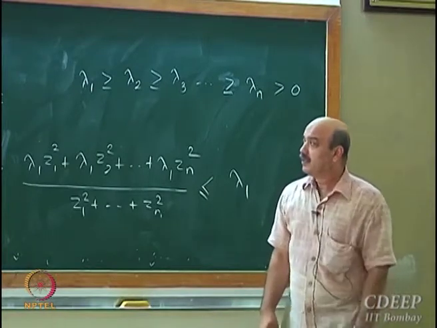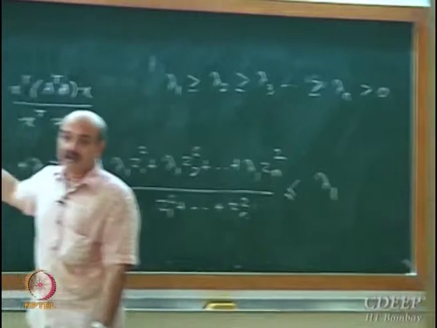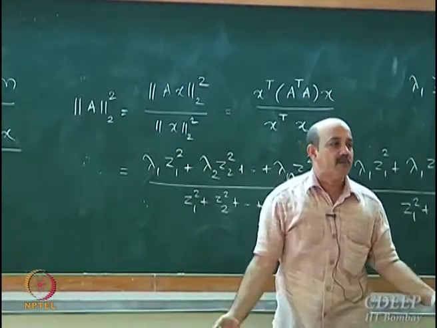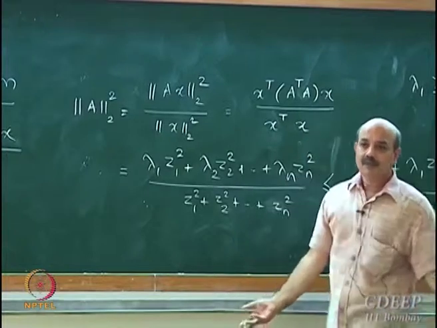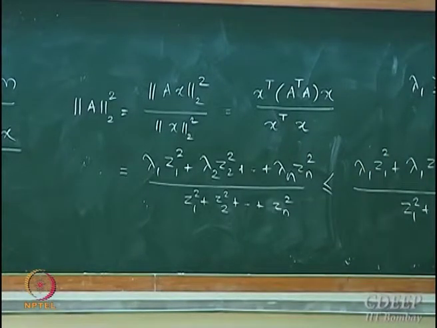What did we start with? We started with this. We wanted to find out the maximum of this ratio. What is the maximum of this ratio? Lambda 1. This ratio can never exceed the maximum magnitude eigenvalue of A transpose A. So what is 2 norm of matrix A? Lambda 1. This is the upper bound, and you can show that this upper bound is attained when x is aligned in a particular direction.